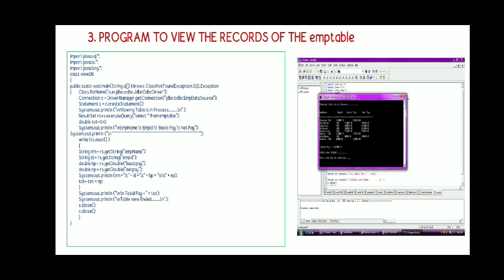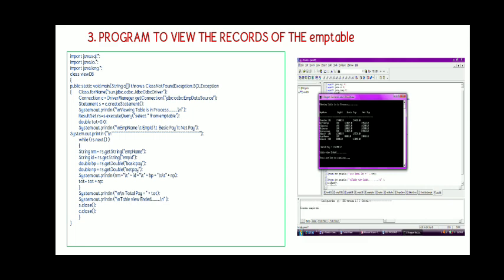After that we have to use the getConnection method. Then we create a statement object, and using the statement object we use the ResultSet class object for retrieving the set of records.